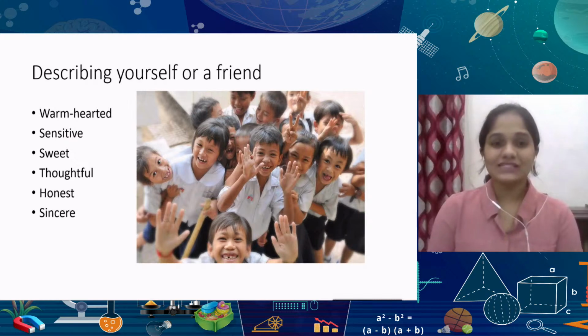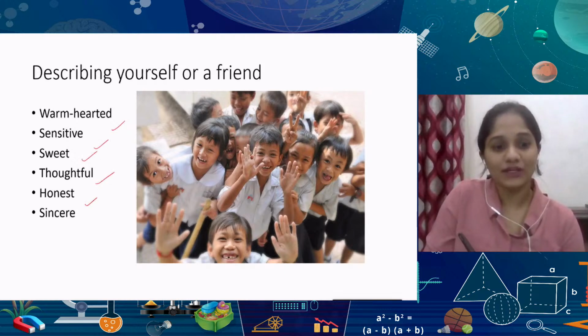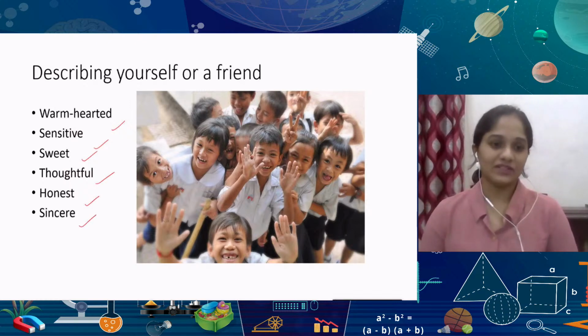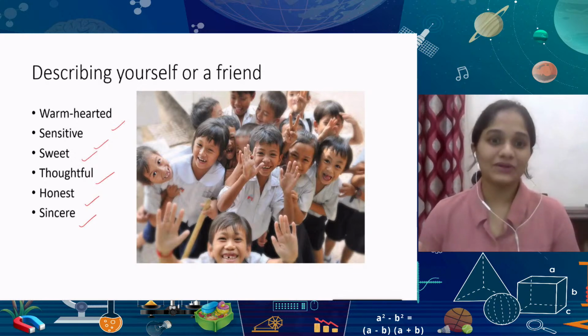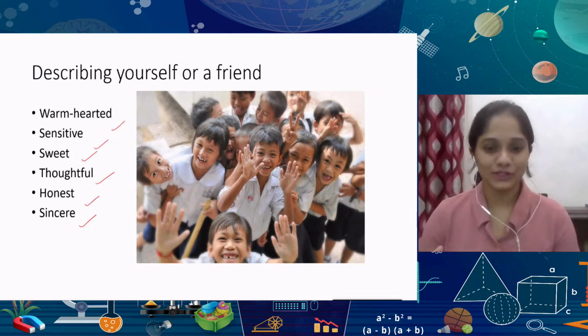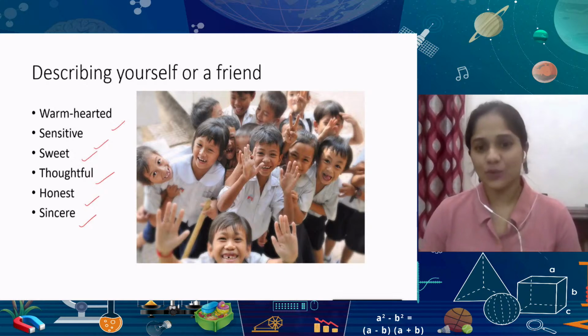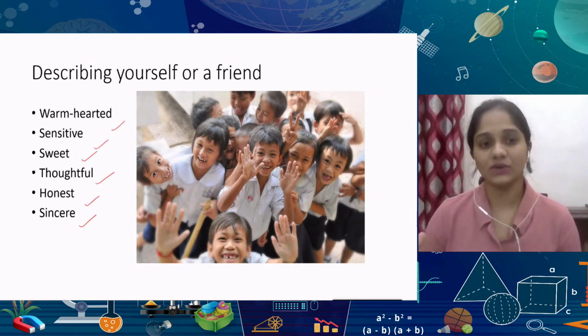For example, as a person, you might be warm-hearted, sensitive, sweet, thoughtful, honest, and sincere. These are all good ways of describing someone. They don't just say that a person is a good person. They talk about the person's individual qualities. What are all the good things about a person? And you need not limit yourself to just the ones we've learned on screen. I've just got a few on screen here so you can see the way to describe someone.